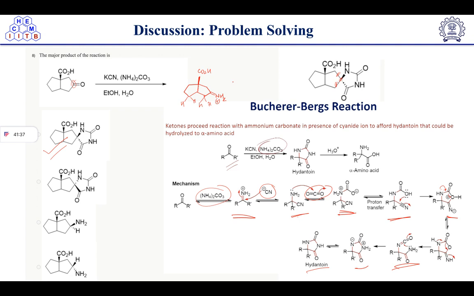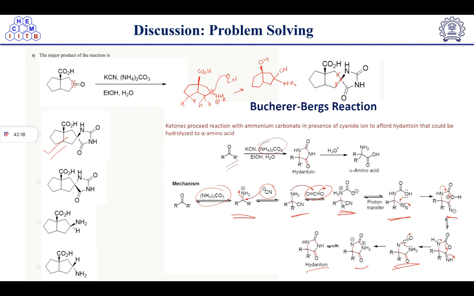So that's why the nitrile group will prefer to attack from the front side, right? So if it will attack from the front side, this way, okay?